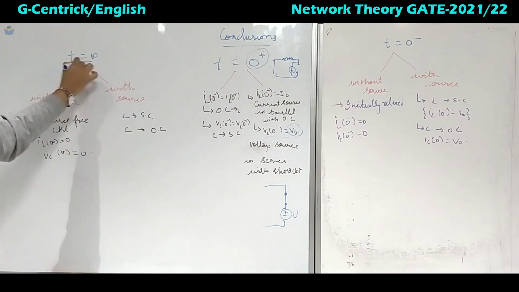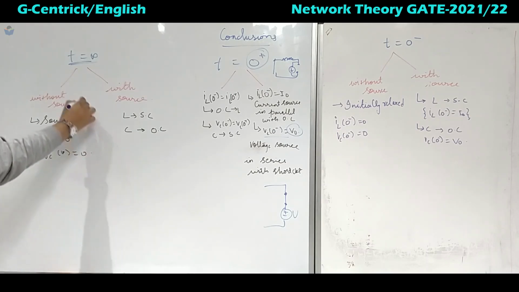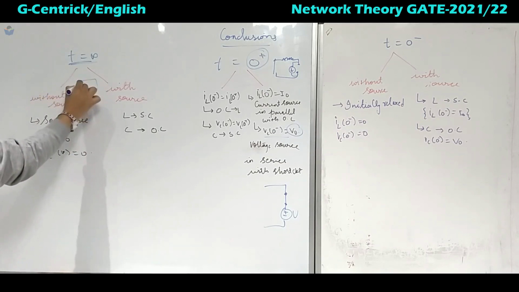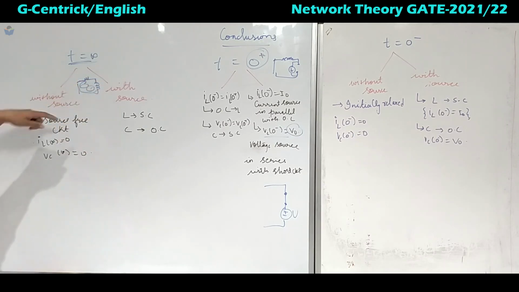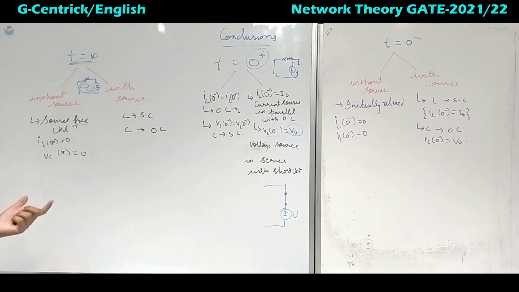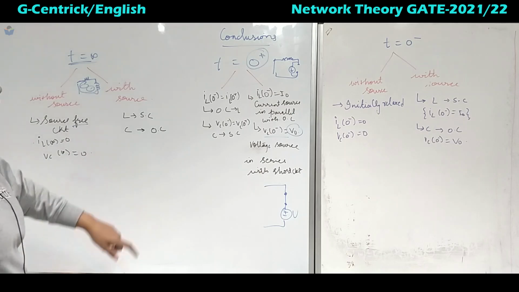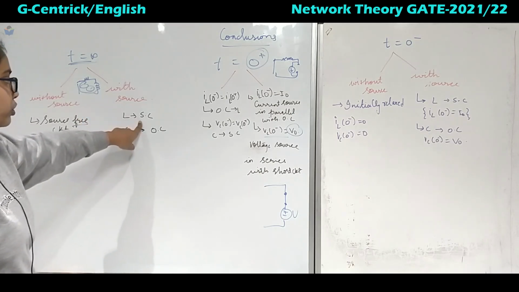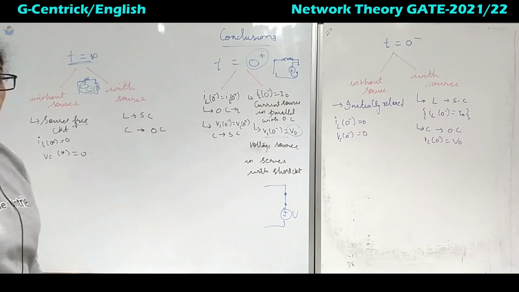Now coming to t equal to infinite, the steady state. Again, if it is without source, we have seen that energy dissipates in the circuit. That is the source-free circuit, and all the values asked will be equal to 0. With source, the same procedure: if an inductor is there, short circuit; if a capacitor is there, open circuit.